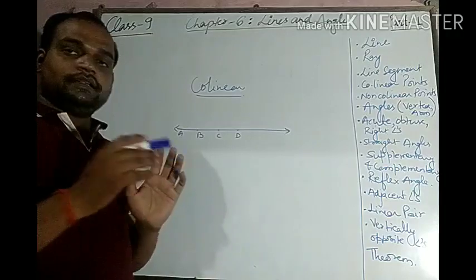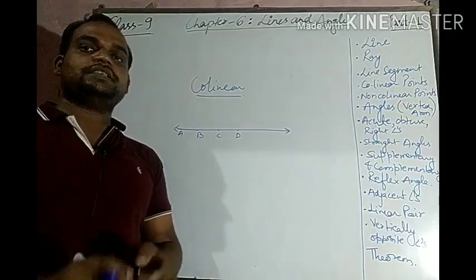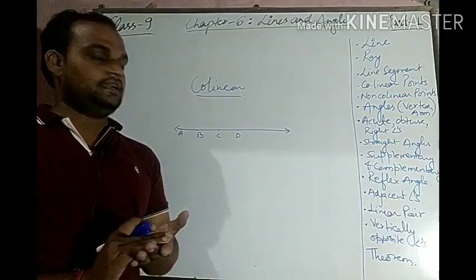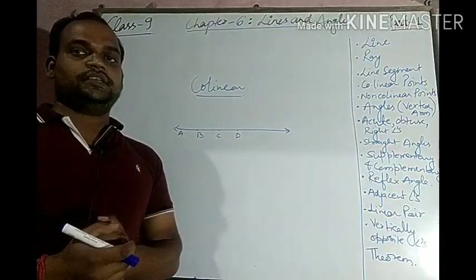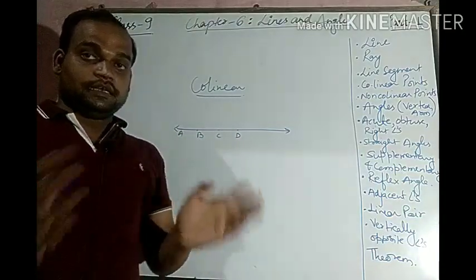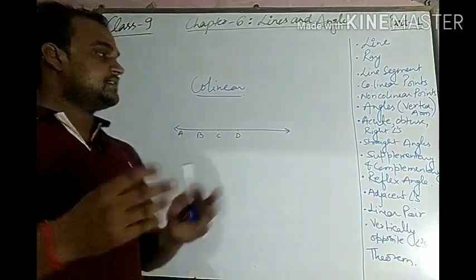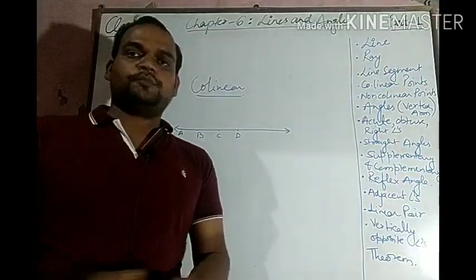Next, non-collinear points. If given 3 points do not lie on the same line, then these are called non-collinear points. This definition can also be expanded to more points.